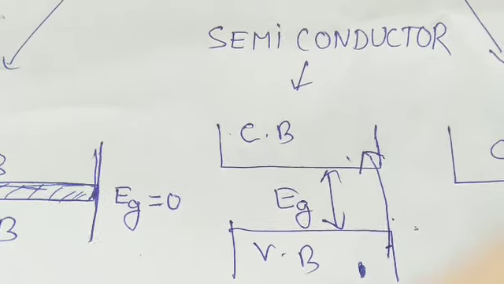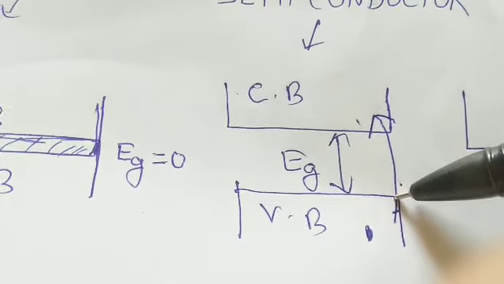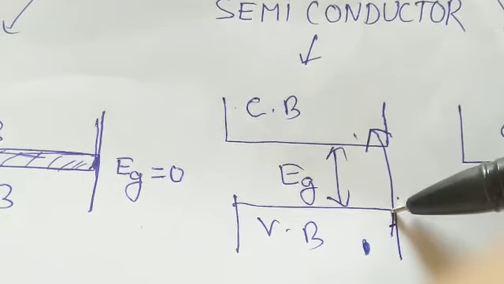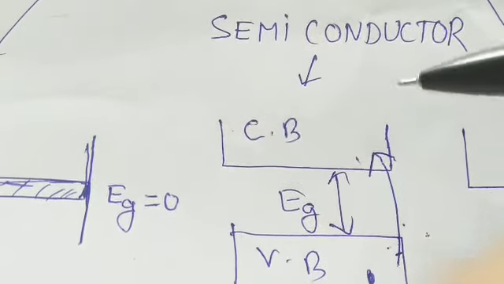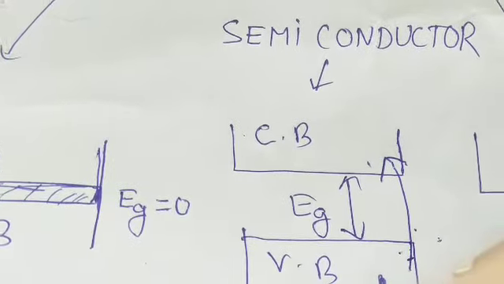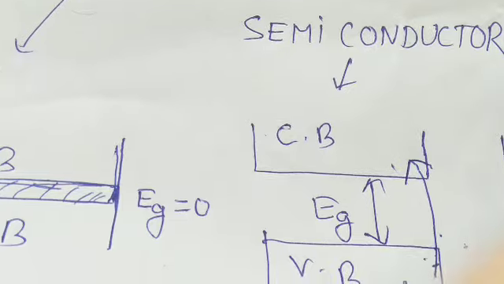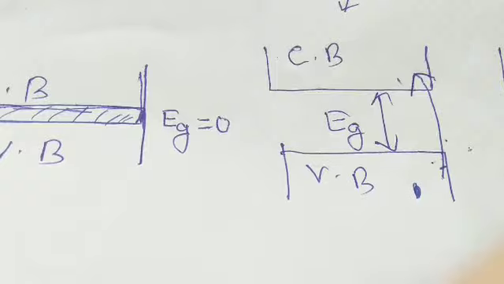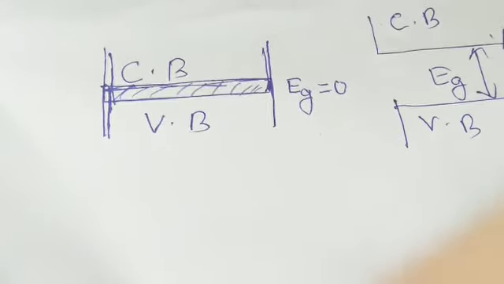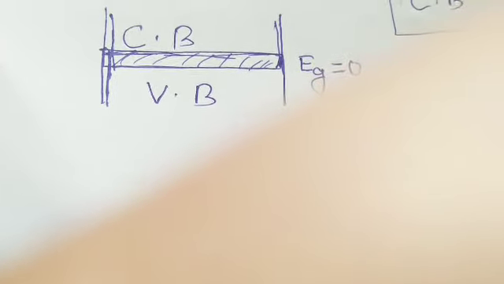It will work as an insulator when you are not giving excess energy to the electron. Once you are not giving heat to the electron, it will work as an insulator. But if you give heat or temperature to the electron, it will work as a conductor. That is why the name is semiconductor, meaning a partial conductor. So how can you define semiconductors? Semiconductors are those materials that can conduct electricity when you give temperature, and at absolute zero they work as insulators.